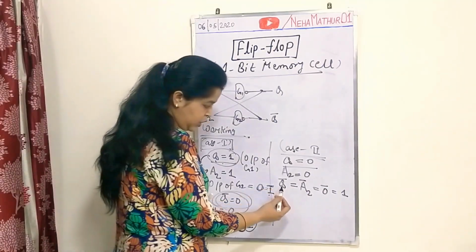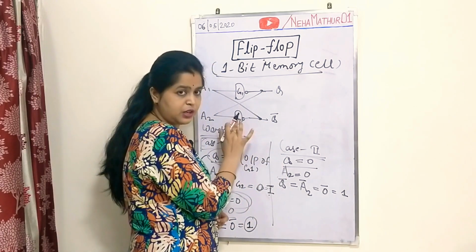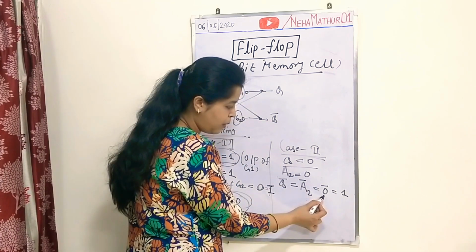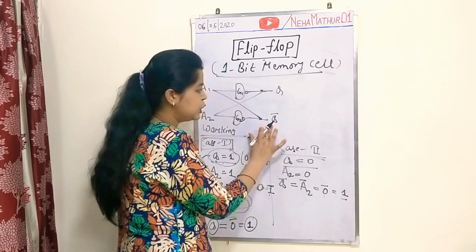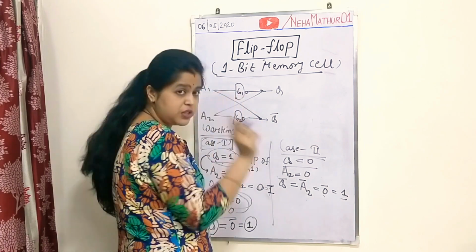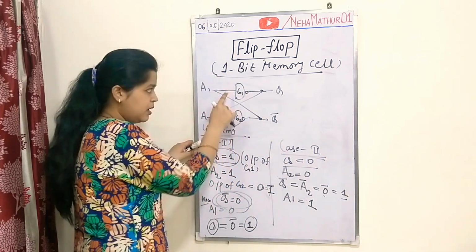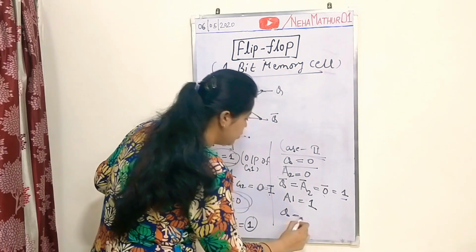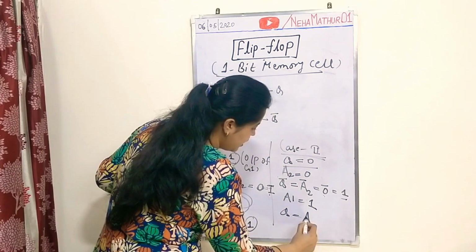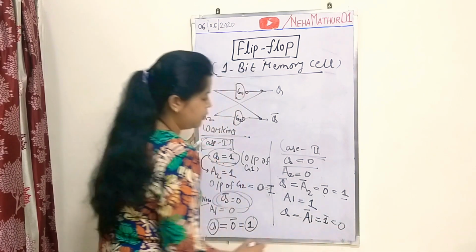Now Q bar is the output of G2, and G2 is working as an inverter with input A2. So A2 is 0 and the complement of 0 will be 1. Now Q bar is equal to 1, which is again working as the input of G1. So now A1 is equal to 1. Then what about Q? Q will be the output of G1, the complement of A1, and A1 is 1, so it will be 0.